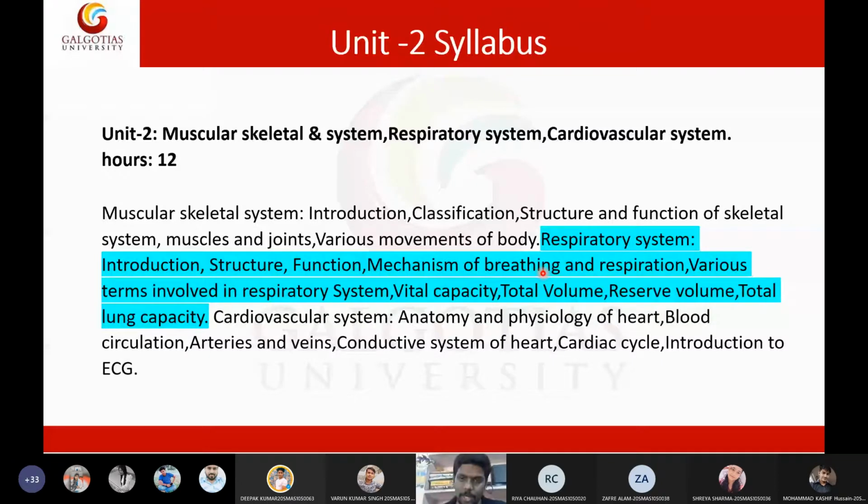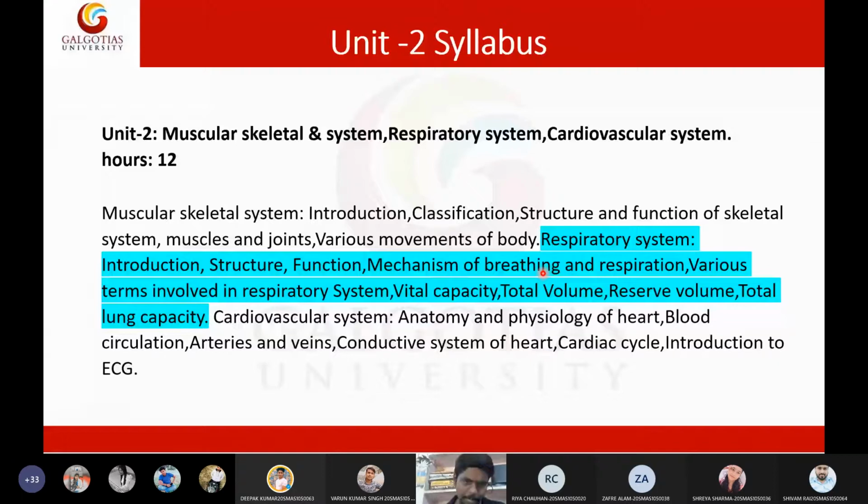stats of normal working. Those lung functions can be determined by certain tests, by certain terms, and we have two terms. One is vital capacity or lung capacity, and the second one is lung volume. With this lung capacity and lung volume, we will assess the functional status of the lungs. Here they said about vital capacity, tidal volume, reserve volume, total lung capacity. These are the terms used in the lung function test, students. Simply, we have capacities and volumes that I will discuss maybe in the day after tomorrow's lecture.